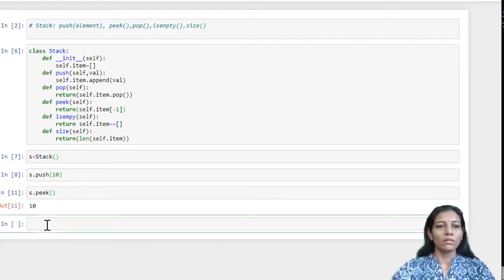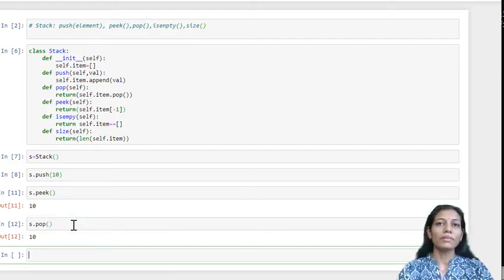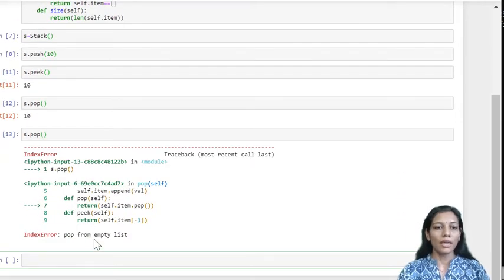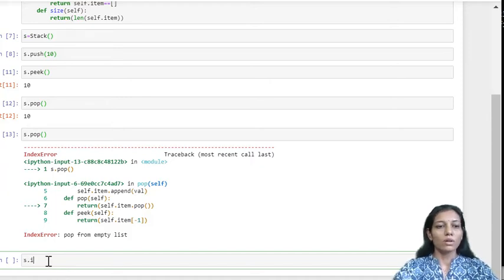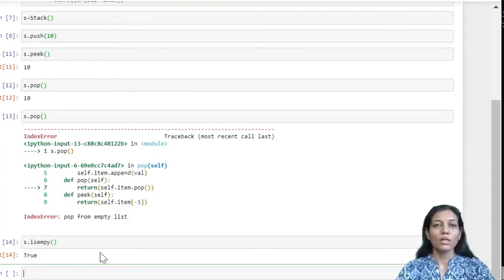Okay, now s.pop, so it has returned whatever element was residing on top. Now again let us try to pop one more element. As we know, there are no more elements left, but we want to check whether it has actually removed the element or not. So again we will do pop, and let us see how Python behaves in this case. Yes, it has given the error: pop from empty list. At this point, if we check whether my stack is empty or not, with the s.is_empty function, let us see what it gives. It has given me true.